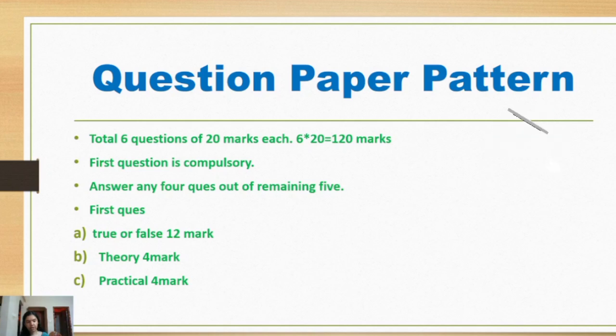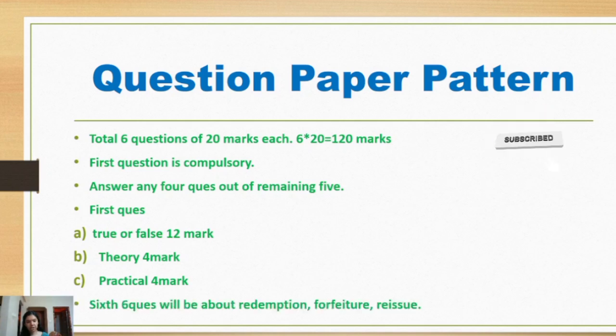And then question 1 part B, you will have one theory question of 4 marks. And then question 1 part C, you will have one practical question of 4 marks. So this question number 1 is the compulsory question. And then you will notice that usually the 6th question will be about redemption, forfeiture and reissue. So in most of the times the exam paper pattern was like this, like first question and 6th question. So usually this pattern was followed.